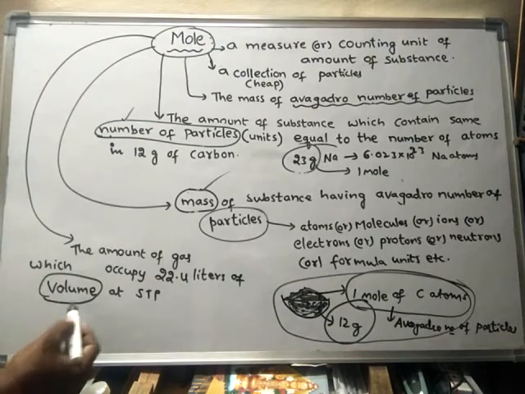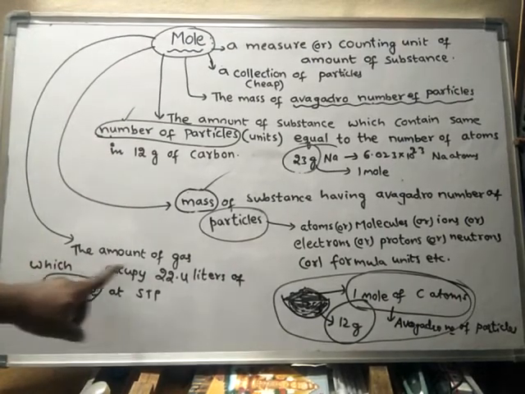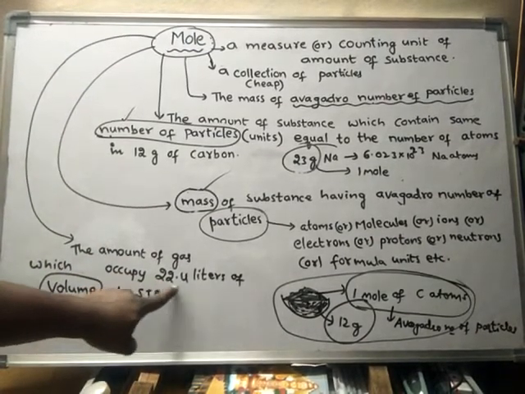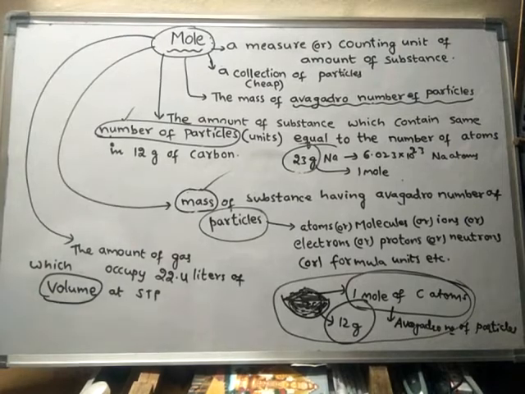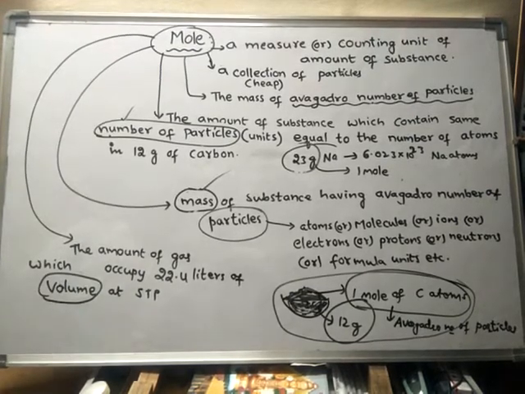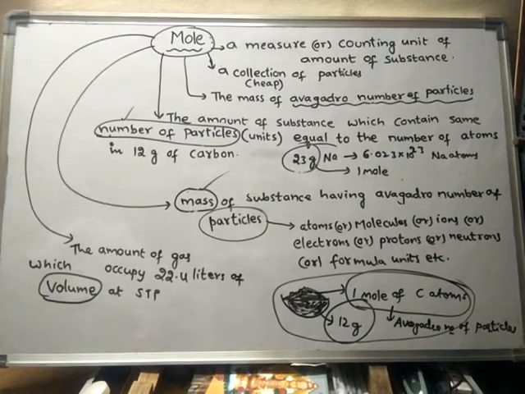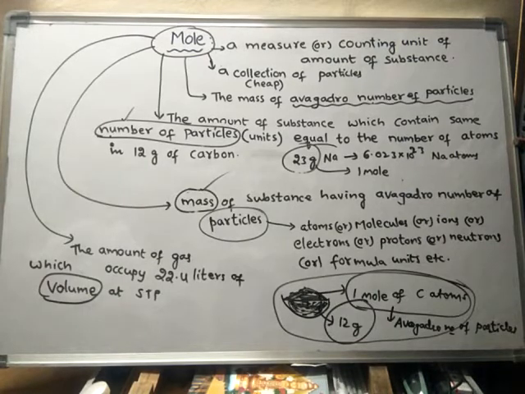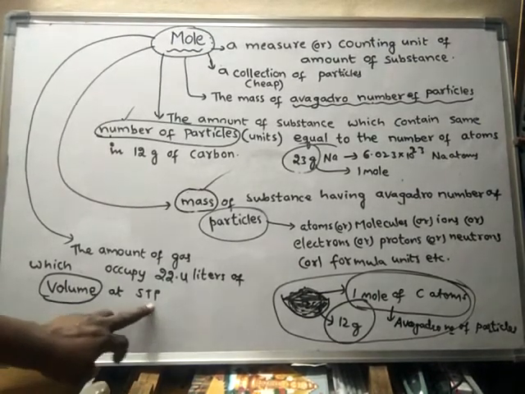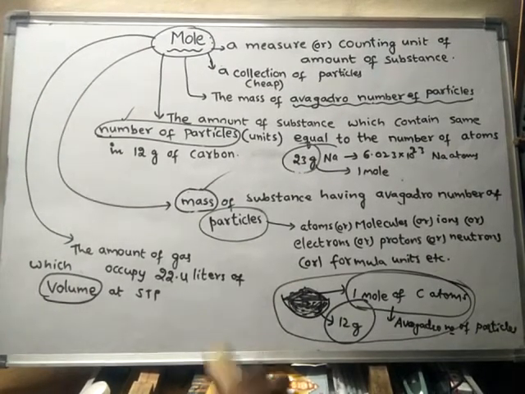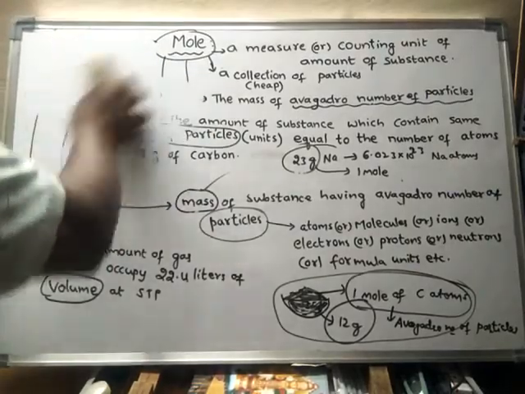See, mole can be defined in terms of volume also. Mole is nothing but the amount of gas which occupies 22.4 liters of volume at STP. How much amount of gas can occupy 22.4 liters of volume at STP? That amount is said to be 1 mole of gas. That means 1 mole of any gas will occupy 22.4 liters of volume at STP, standard temperature and pressure. Okay, so we will learn some more details about the mole.